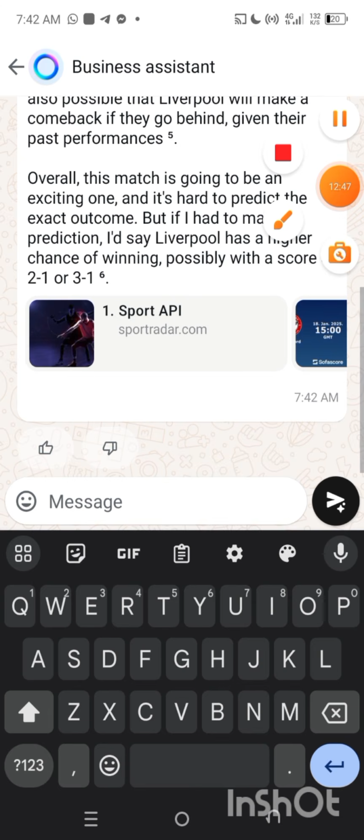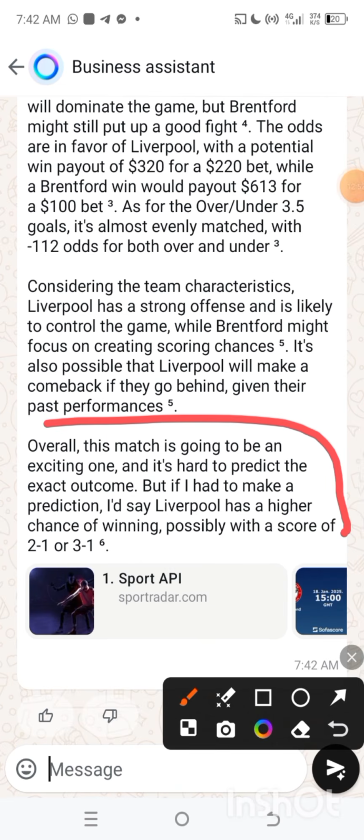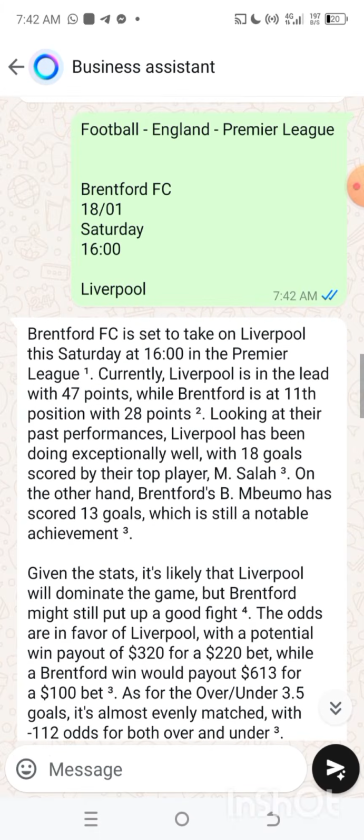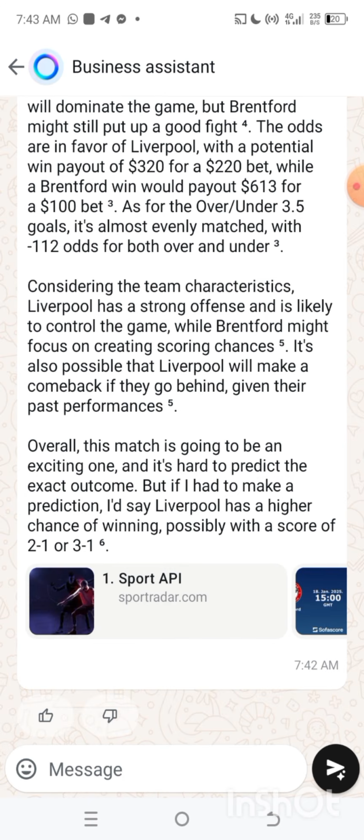So now let's read the overall. I'm not going to be reading all those long details. Overall, the match is going to be an exciting one. It's hard to predict the exact outcome, but if I had to make a prediction, I would say Liverpool has a higher chance of winning, probably with a score of 2-1 to 3-1. So you can go for the recommendation. This particular AI is saying that Liverpool is going to be winning. Liverpool to win, that is what this AI is saying.